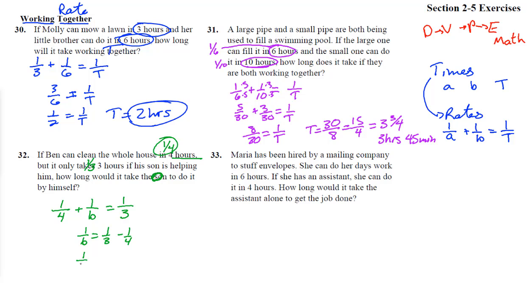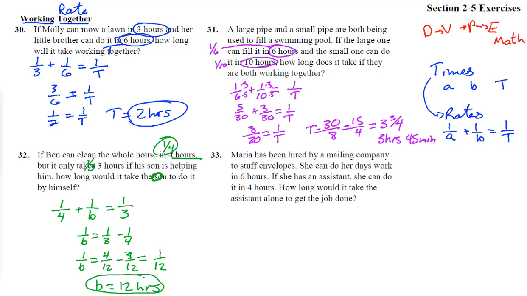Common denominator, we get 1 over B equals 4/12ths minus 3/12ths, which is 1/12. So flip it over. The boy can do it in 12 hours by himself. And you can test that and double check. 1/4, Ben's rate, and 1/12 of the job will add up to 1/3 of the job every hour.